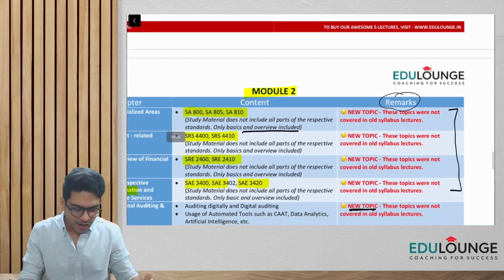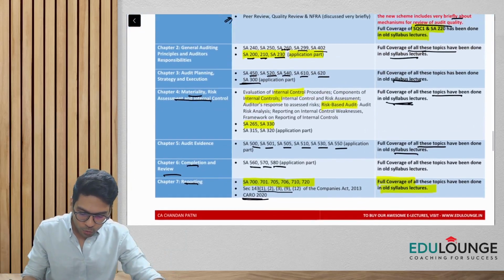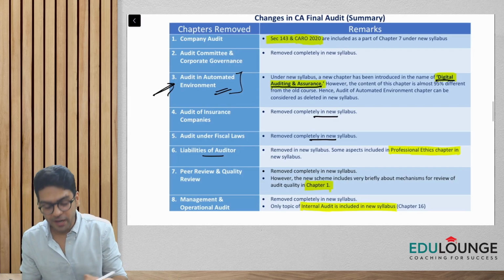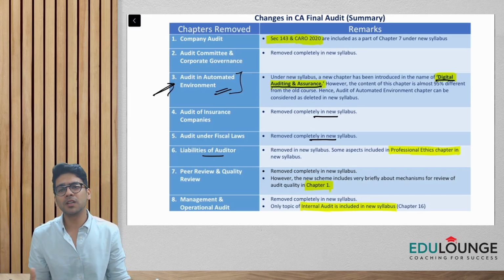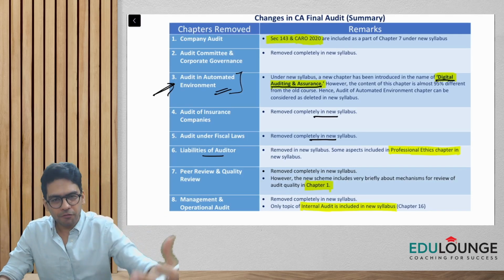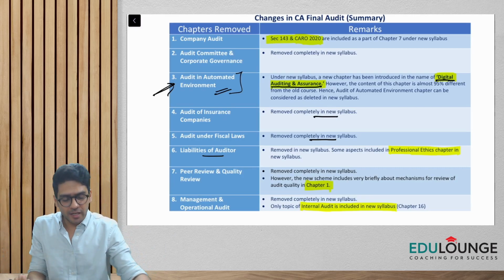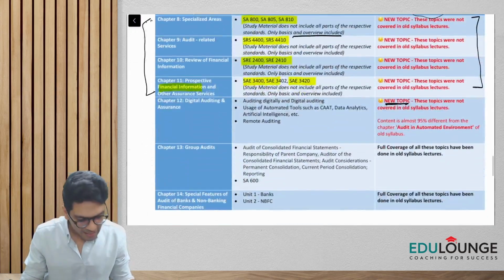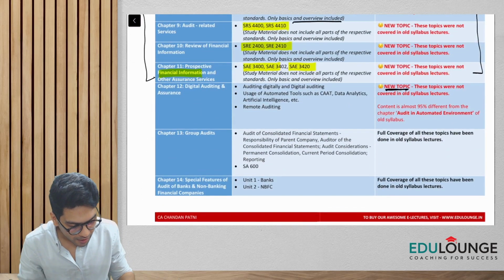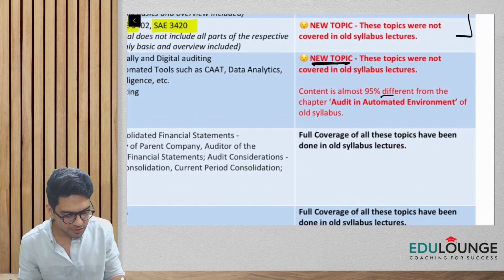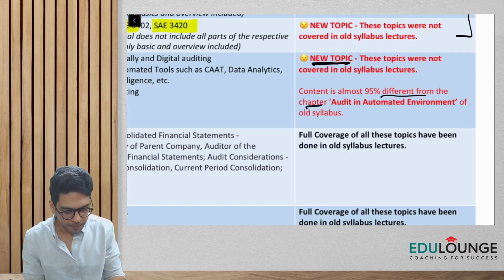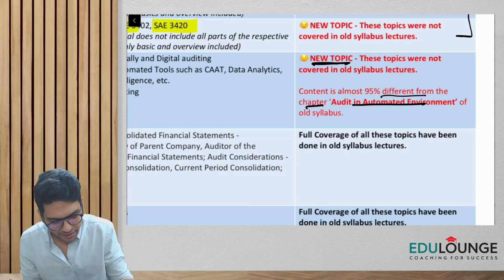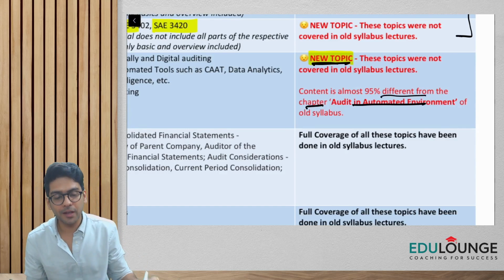That is why I told you initially that you can skip the topic of audit in automated environment, because now it is not going to be relevant as the content has totally changed. The name of the new chapter is digital auditing and assurance, and hence I have mentioned it very clearly here. Content is almost 95% different from the chapter audit in automated environment of the old syllabus. Hence I am considering this as a new topic itself.